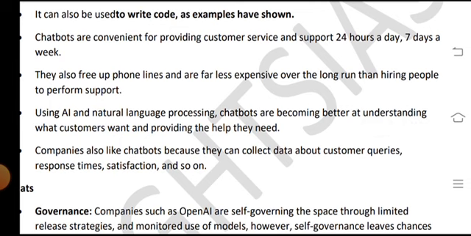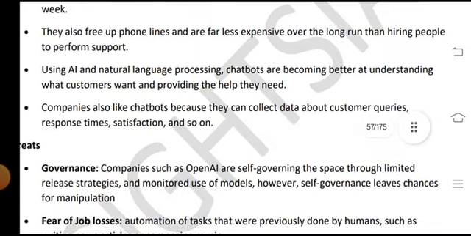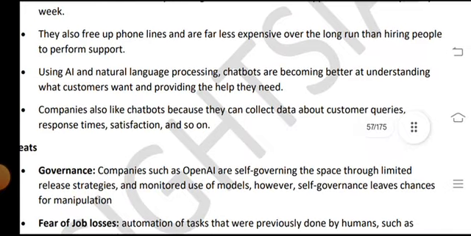Natural language processing chatbots are becoming better at understanding what consumers want and providing the help they need. Companies also like chatbots because they can collect data about customer queries, response times, satisfaction and so on.